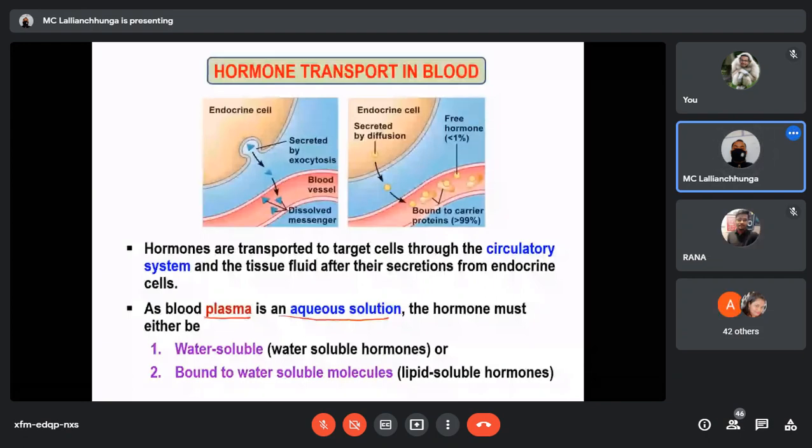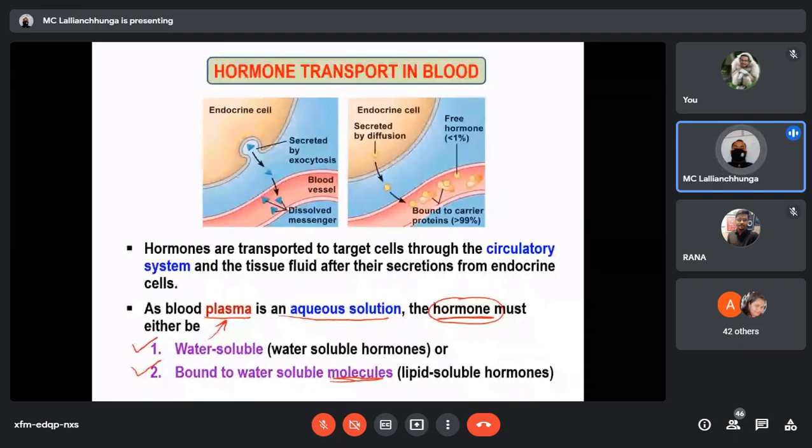That means a hormone, whether it is a peptide hormone, a steroid hormone, or a tyrosine-derived hormone, must either be water-soluble, which means it will be soluble in the plasma, or, if it is not water-soluble, it cannot be transported in the free form.